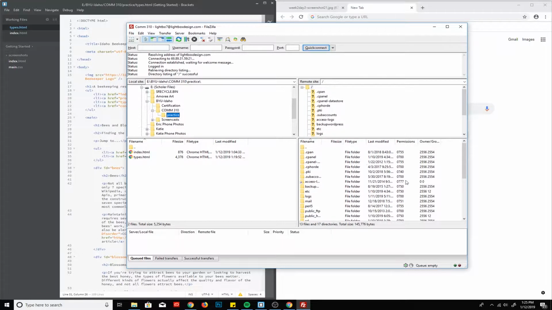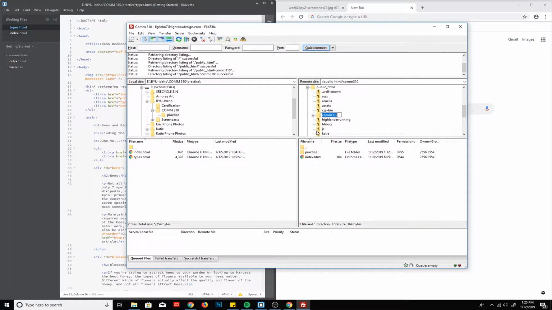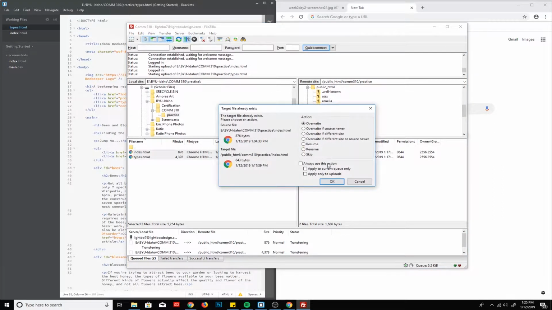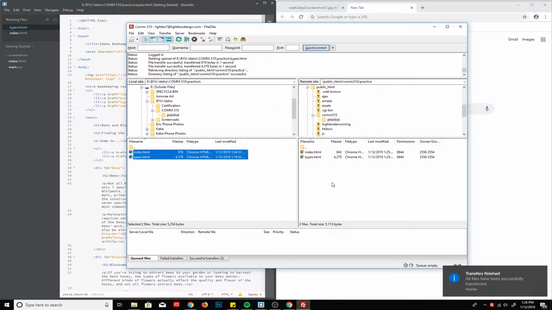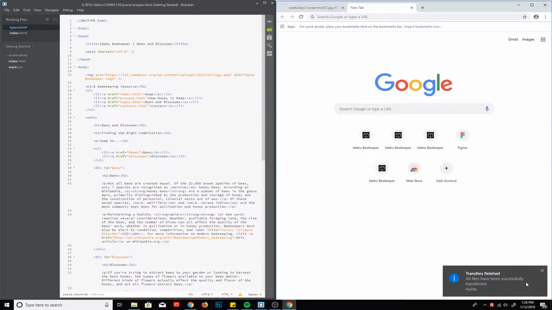And then on your server, you need to make sure you're putting those files into the practice folder that you set up last time. And there's my practice folder. So I take those two files and drag them and drop them onto the practice folder. I'm going to overwrite the old index file. And once we're done, we can close that.